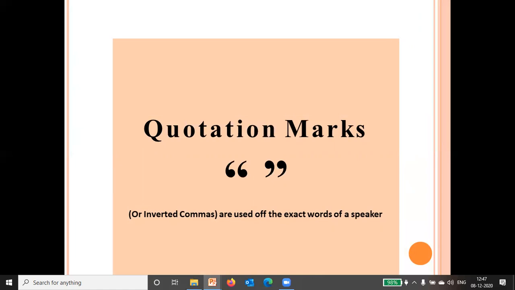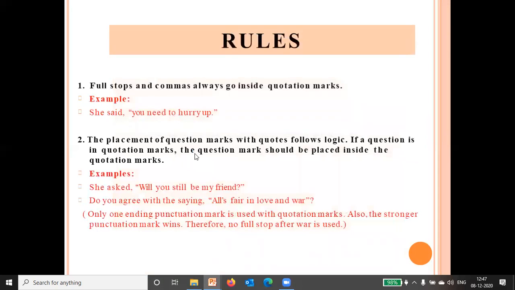Now quotation marks. Quotation marks are used for the exact words of a speaker. It tells the exact words of the speaker, and you can see this is the sign, inverted commas, or you can say quotation marks. Now, when we speak about quotation mark rules, full stops and commas always go inside quotation marks.